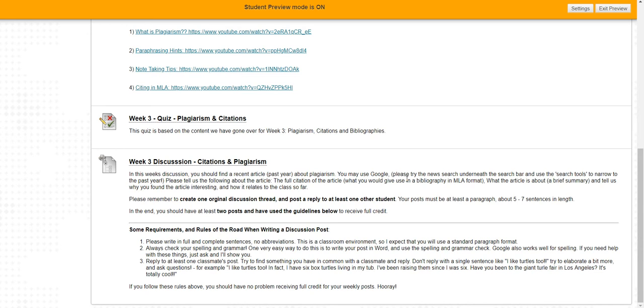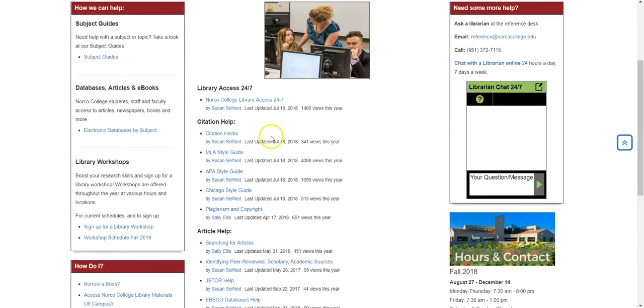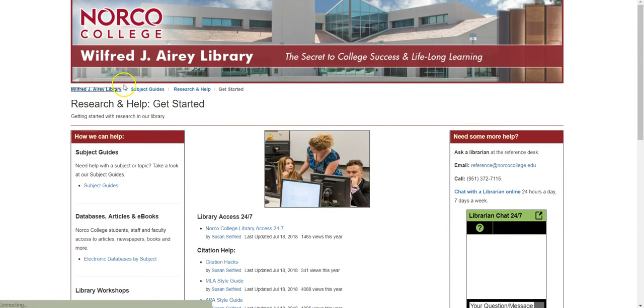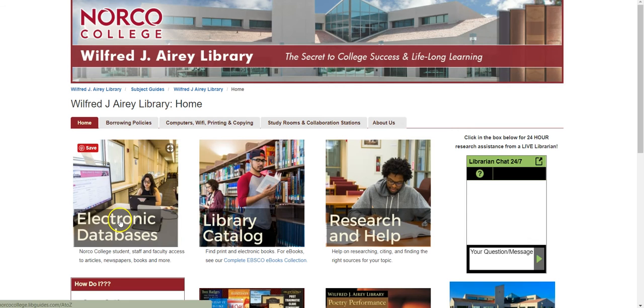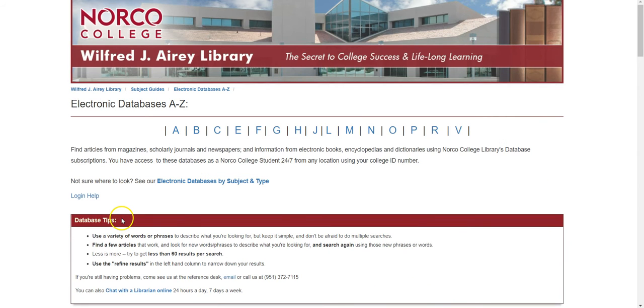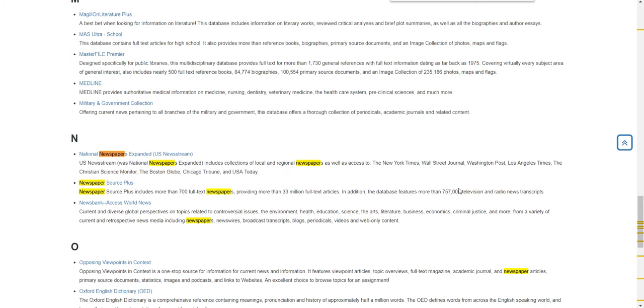You can use one of the newspaper databases, which is actually quite easy to get to. You could go to the library homepage, select electronic databases, and then hold down the control button, press F, and that will search that particular page, and I can look for newspapers, and it will take me to National Newspapers Expanded, okay?